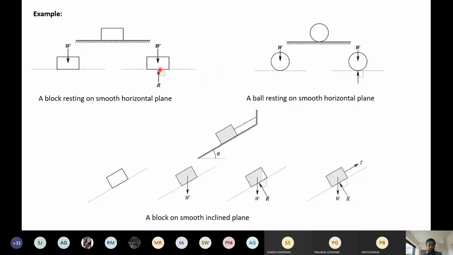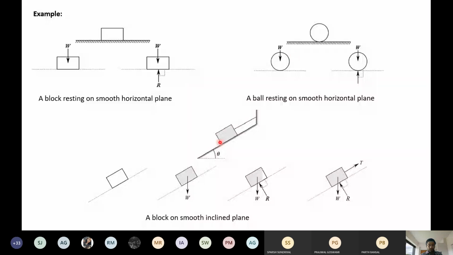So these are self-adjusting forces which come into action when two bodies are in contact. One body is this block and the second is the floor. Due to this, weight is acting downward and this reaction is coming so that the block and the floor are kept in equilibrium. This is a very simple example. Similarly here, I need not repeat. This is only for the sphere, this is only for the block.